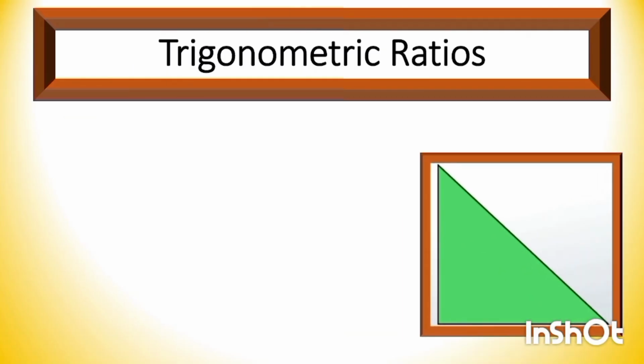Trigonometric ratio. Here is a right angle triangle, theta is the acute angle, the reference angle, P is the perpendicular, B is the base, and H is the hypotenuse. It was already discussed in the previous class.